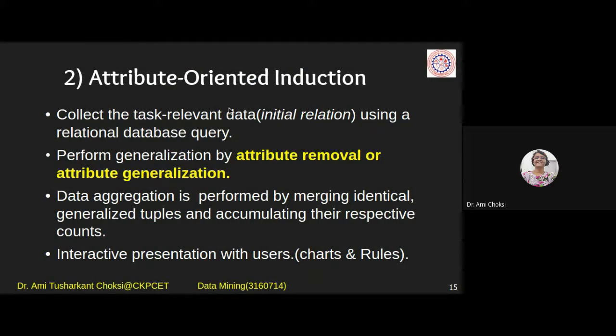What do we say here? Collect the task relevant data, that is the initial relation, using a relational database query. Perform generalization by attribute removal or attribute generalization. Data aggregation is performed by merging identical generalized tuples and accumulating their respective counts.